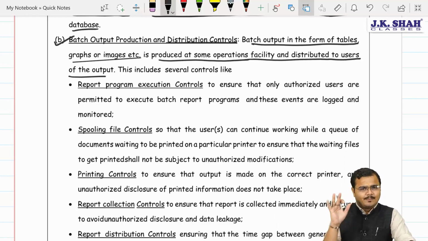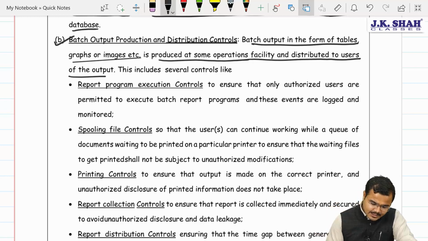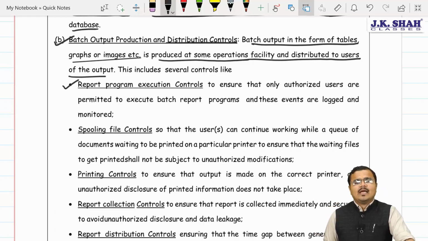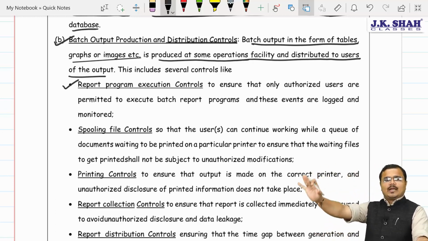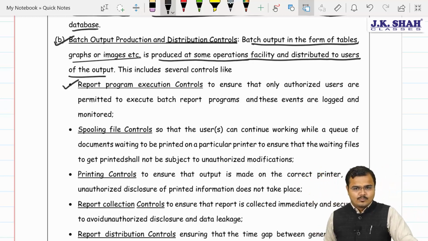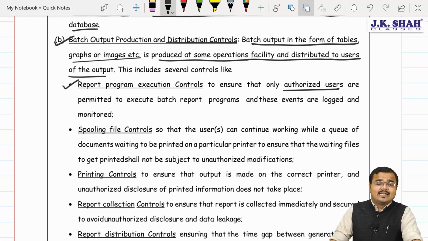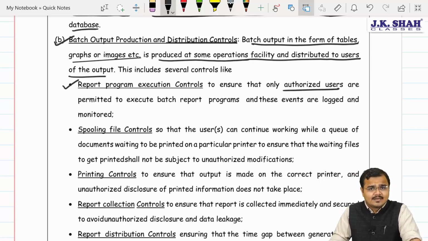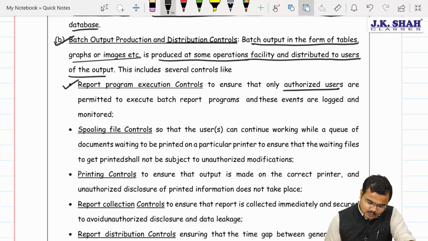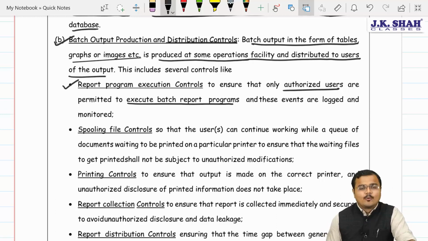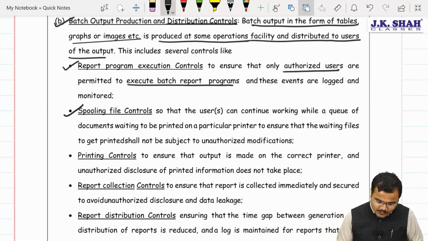Certain controls we need to implement over there. Number one, report program execution control. Only authorized persons should be allowed to create the output. Don't allow any Tom, Dick, Harry to create the output, otherwise the chances of data leakage would increase. So only a few people are allowed to execute the batch reporting programs. Second, very important, spooling file controls.